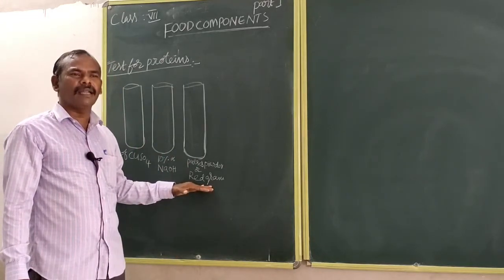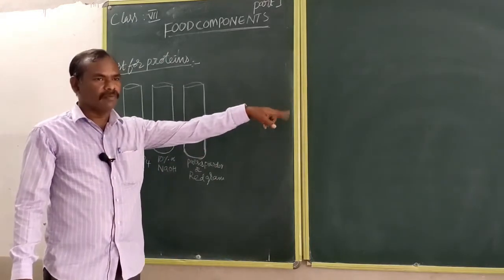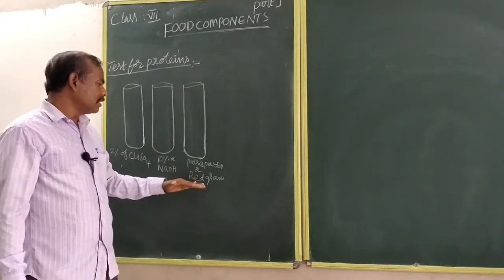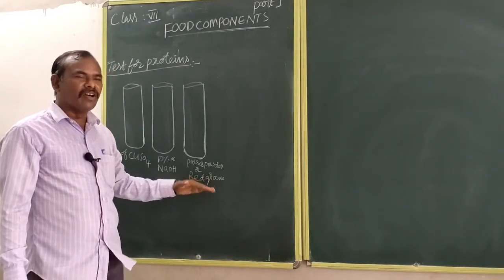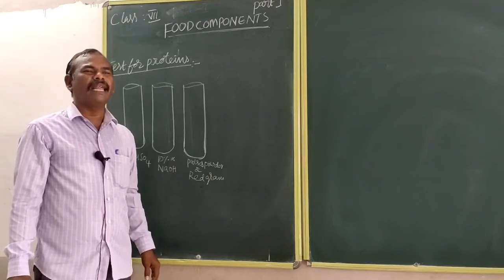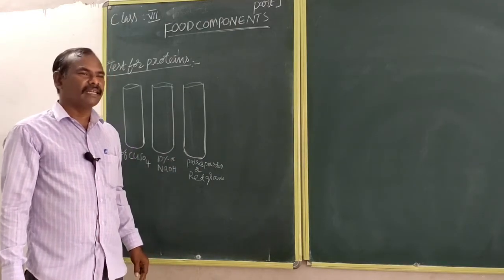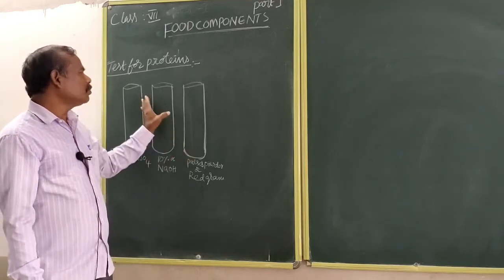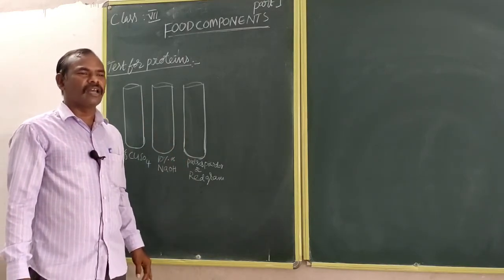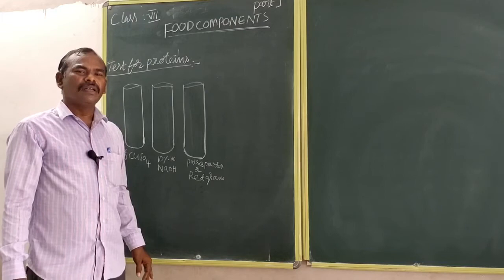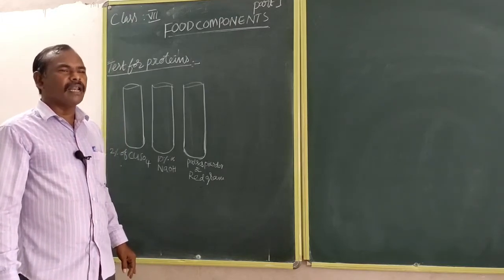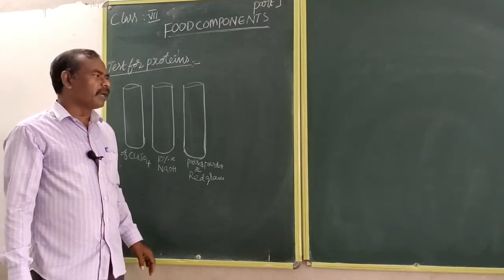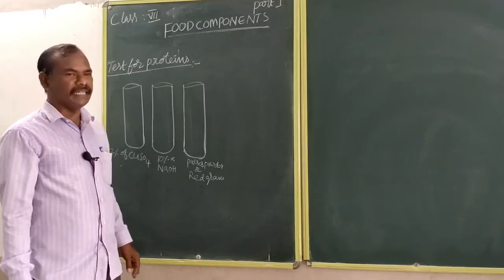What is the color of the red gram here? Yellow in color. This yellow color turns into violet or purple color. That is the test for proteins.